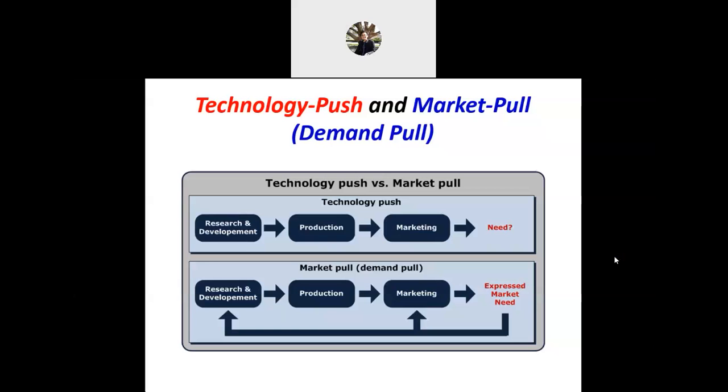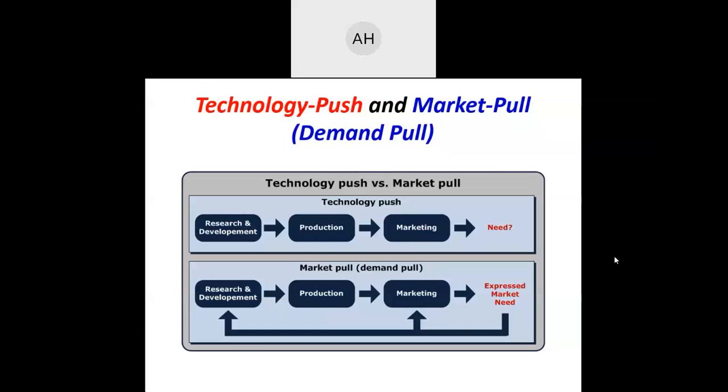Demand pull is when there is demand, then the production capacity will increase. Okay, that is correct. Then, different from technology push.